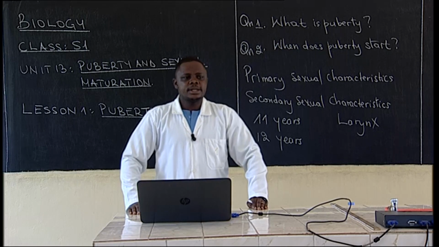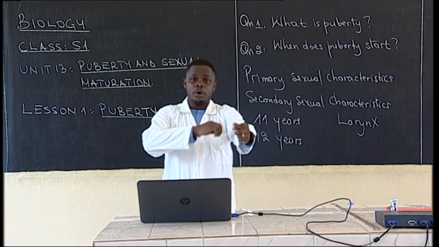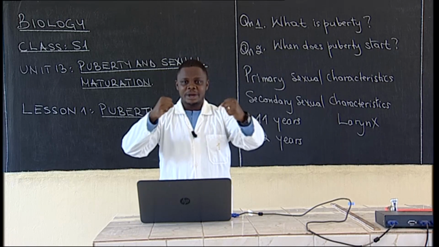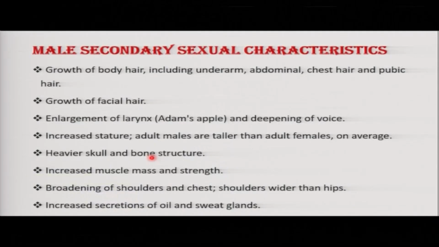Then increased stature. That means adult males become taller than adult females on average. Then heavier skull and bone structure. Then we have increased muscle mass and strength. Muscles become stronger. So we see boys having muscles which are becoming stronger. Broadening of the shoulders and widening of the chest.